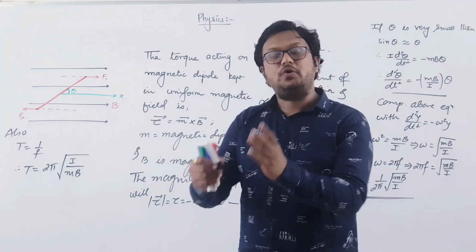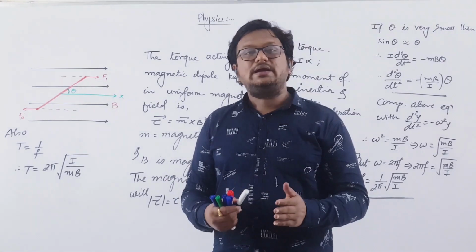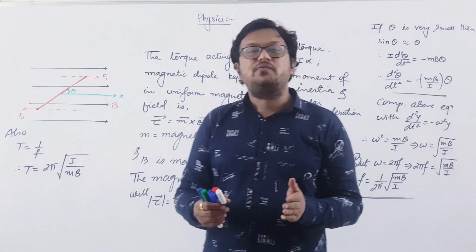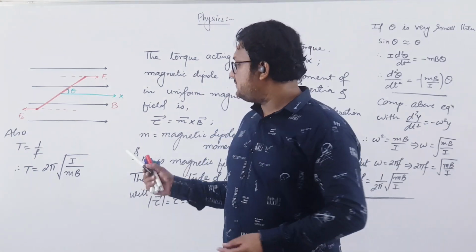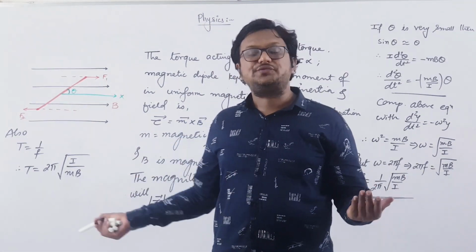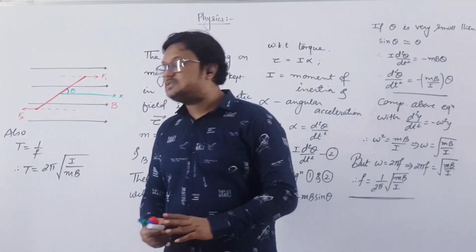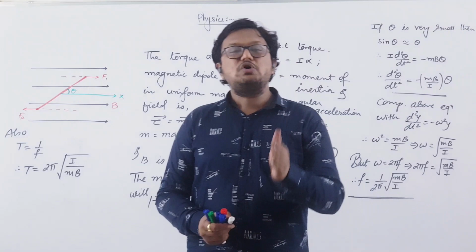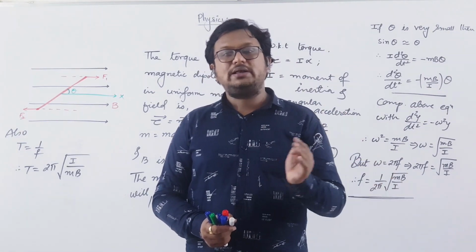Remember, this is an important equation for you. The whole theory may be asked for 2 marks: obtain the equation of time period for a dipole kept in a uniform magnetic field. Right? So this can be asked for 2 marks. Of course, we do have a few examples based on this formula, which we are going to see now. Here you have to remember that I is moment of inertia, m is magnetic dipole moment, and B is magnetic field.